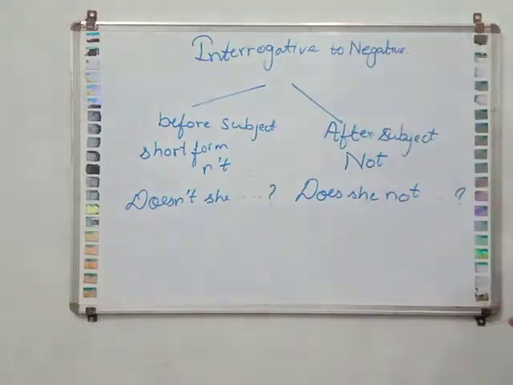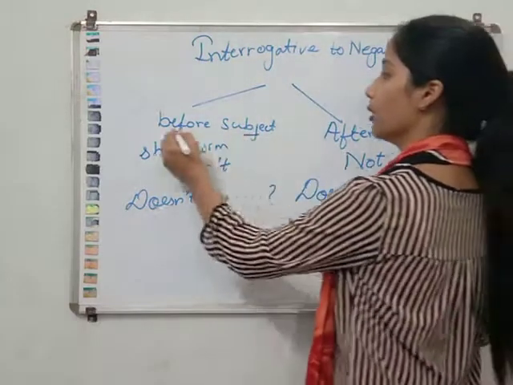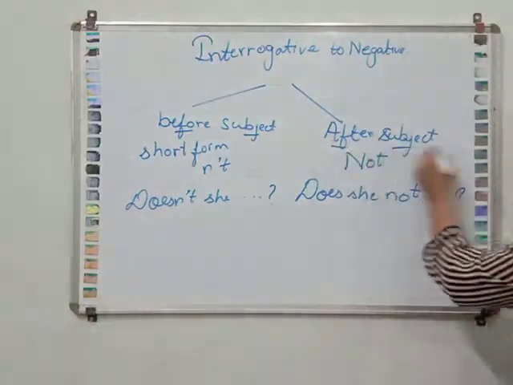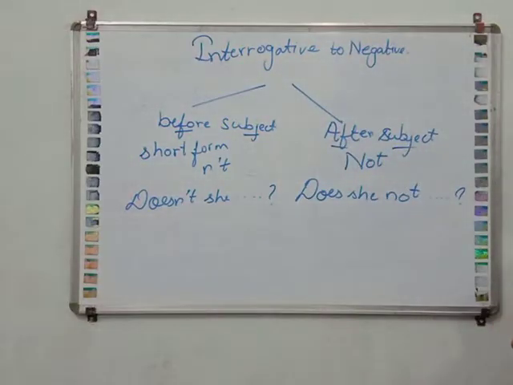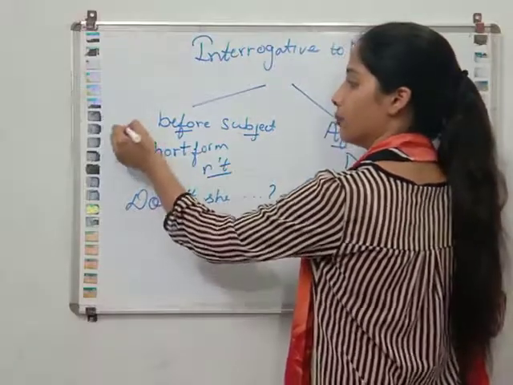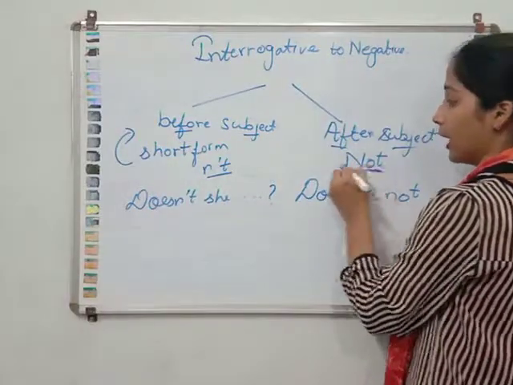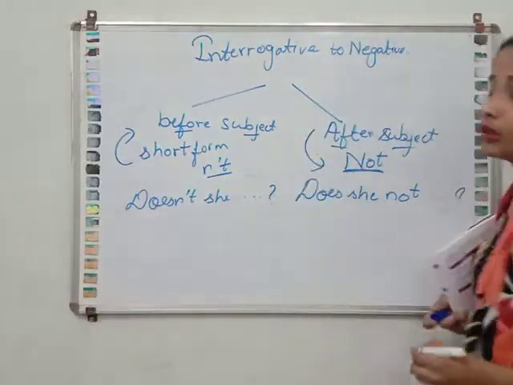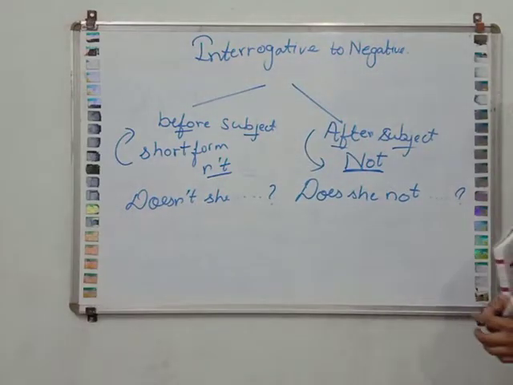So we can write the sentence in two types. Before the subject we can place the not, and after the subject we can place the not. But remember that when we are writing the short form, we will place it before the subject. When we are writing full not, we will place it after the subject. Okay.